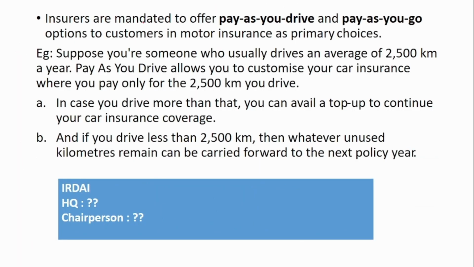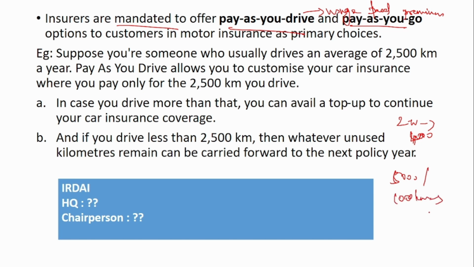The next is that insurers are mandated to offer pay as you drive or pay as you go options. So what is this pay as you go? It is a usage based premium. When you buy an insurance for your motor vehicle, suppose for your two-wheeler, then it will cost around maybe 4,000 or something. But if you tell, no, I'm going to drive only 5,000 kilometers or maybe only 1,000 kilometers for this year, then give me a premium according to this. Then it is called pay as you drive.